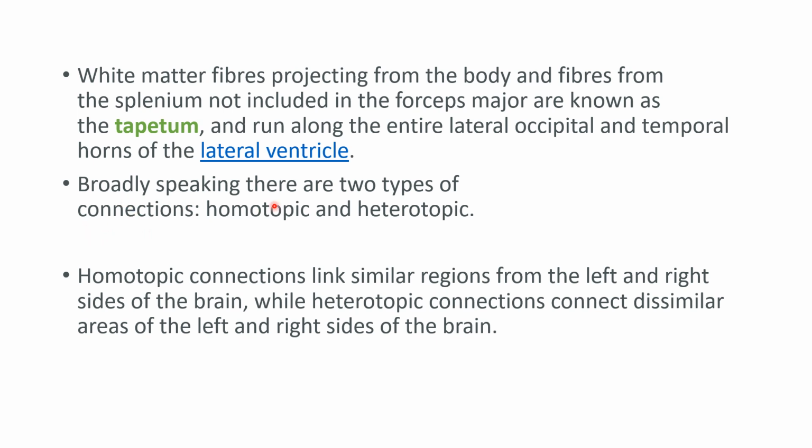Here, broadly speaking, there are 2 types of connections. They are homotopic connections and heterotopic connections. Homotopic connections means they will link similar regions from left to right sides of the brain, while heterotopic connections means they will connect dissimilar areas of left and right sides of the brain. So here our commissural fibers are connecting similar parts of the two cerebral hemispheres. So they are homotopic connections.